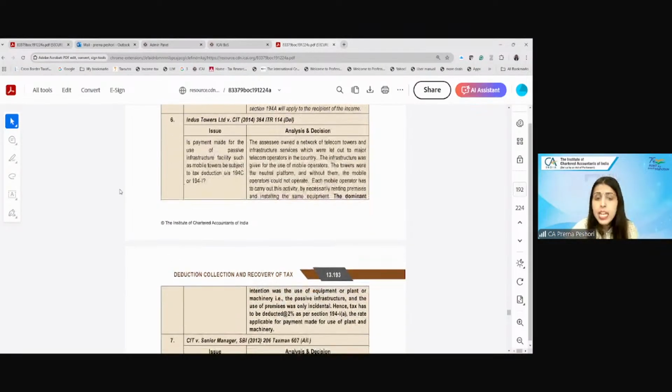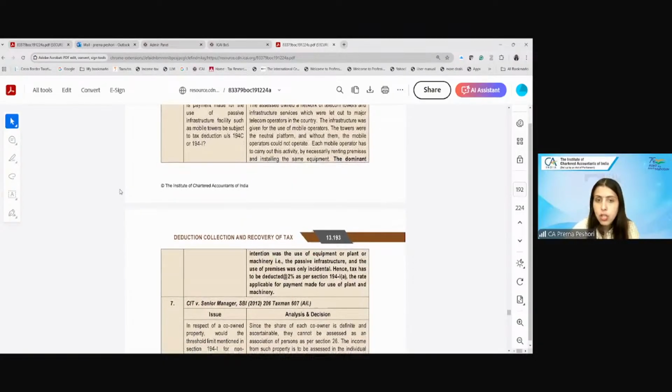Because the dominant intention was to use the equipment, that is the infrastructure, and the use of premises is only incidental. Therefore, tax will be deducted at 2% and not at the rate of 10%. Is this clear? Yes ma'am.